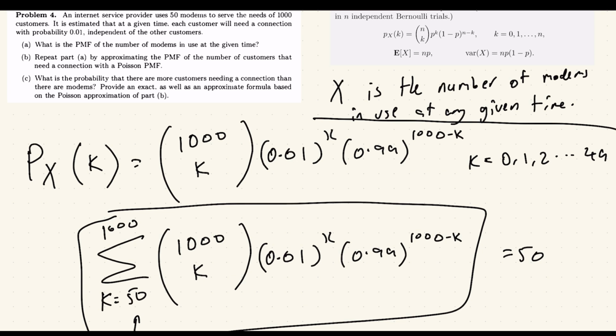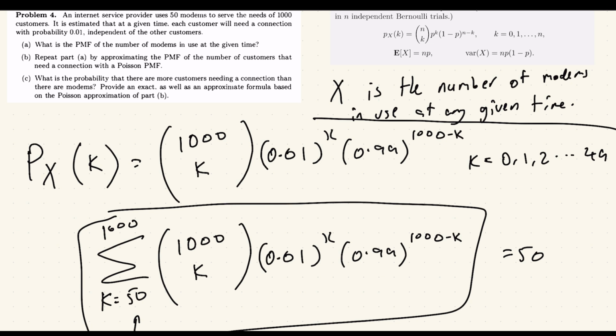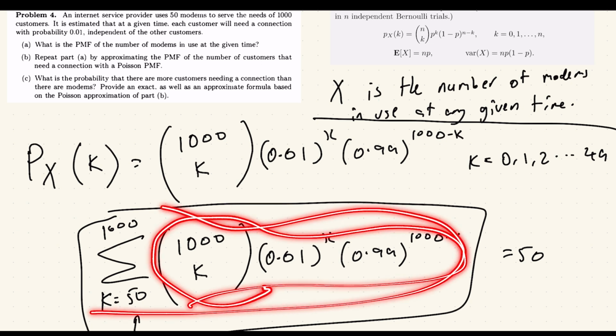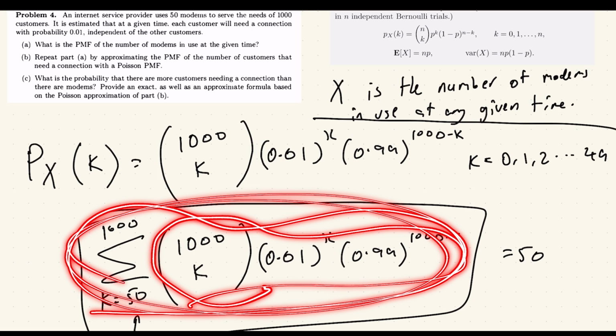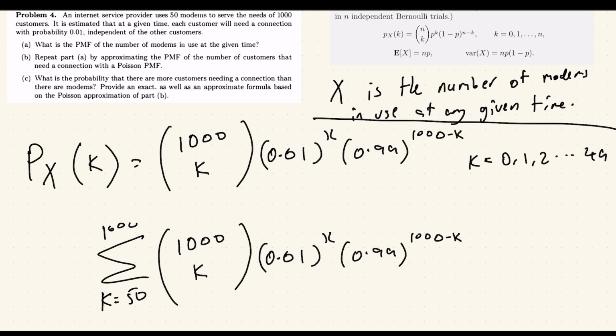Now, don't get confused. Here, this is the probability of how many customers need a modem. But this whole thing together is the probability of all 50 of the modems being in use, right? These are two different probabilities and two different meanings. So we get our answer here.